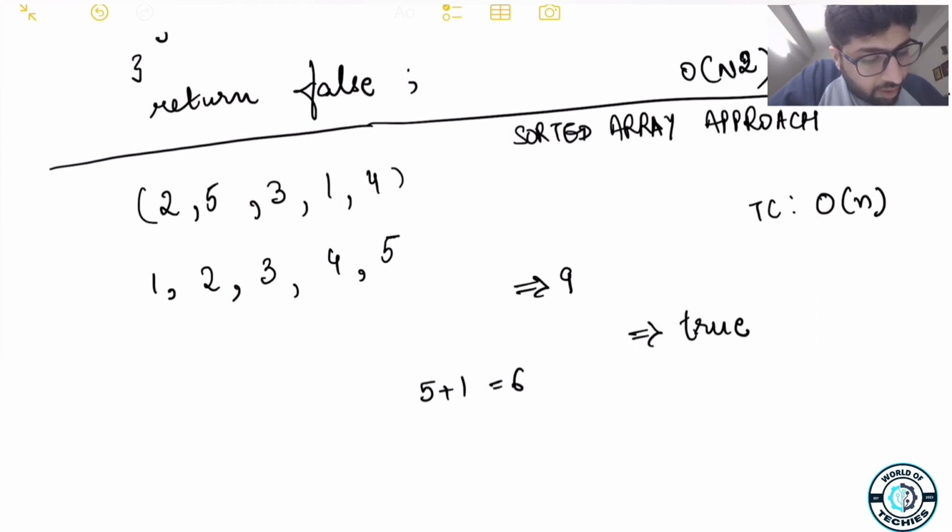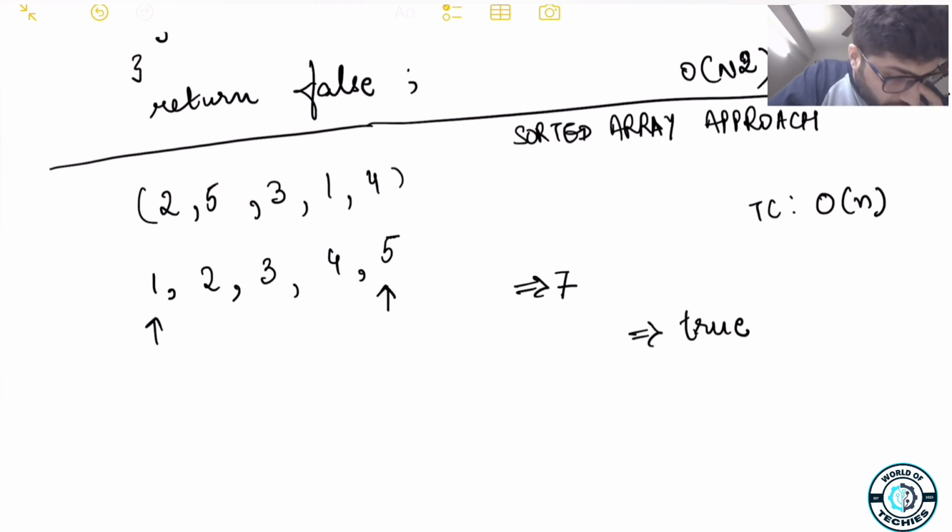Let's think of it that we want to find out whether our array consists of some 7. First of all, we'll start with the first 2 elements. The first pointer and the last pointer are at 1 and 5 respectively. So 5 plus 1 is equal to 6. 6 is less than 7. We move the first pointer by one position. Now 5 plus 2 is 7. We directly get the answer.